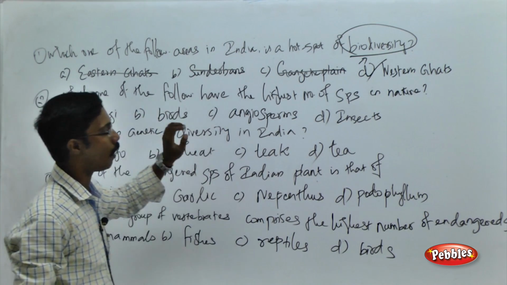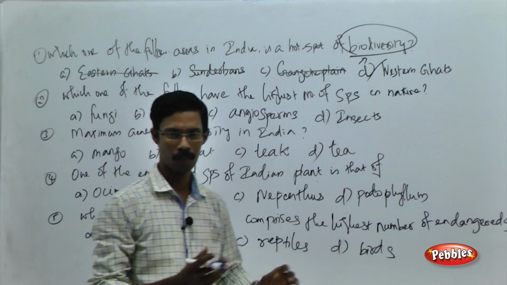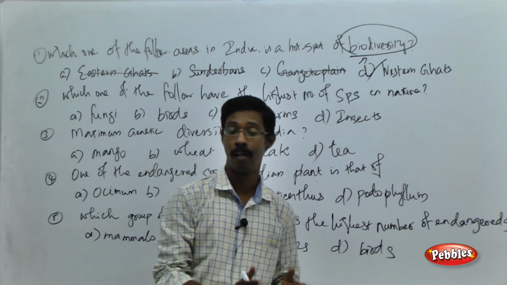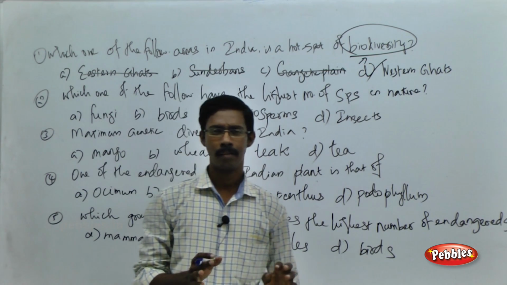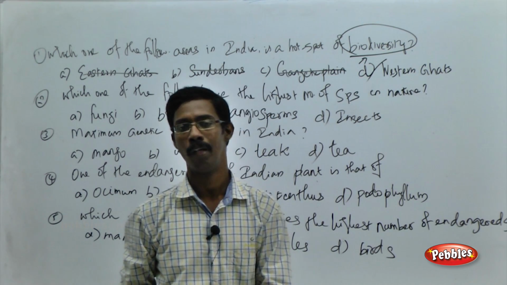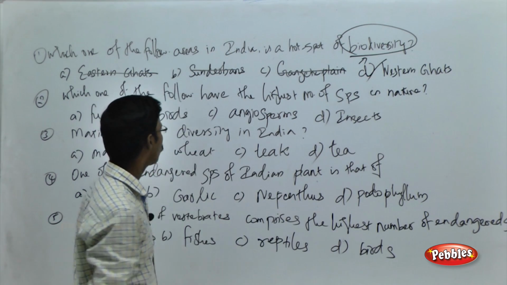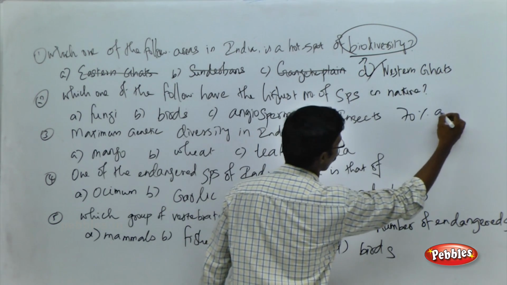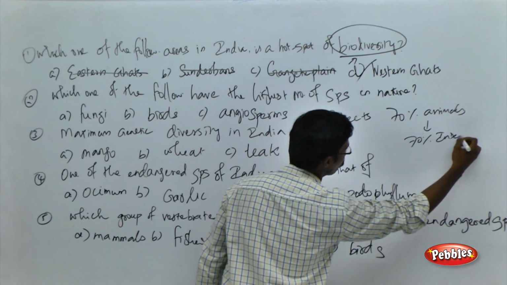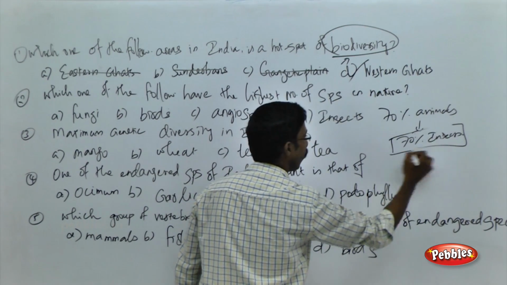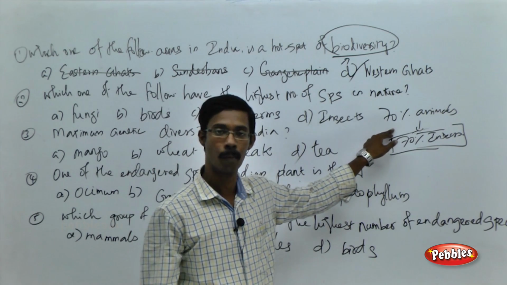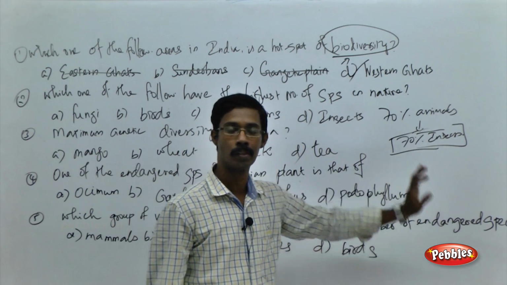Which one of the following has the highest number of species in nature? As I told you in the previous section, number of species that has been recorded till today. 70% of the entire biological diversity belongs to animals and around 22% belongs to plants. Among the 70% animals, 70% of them are insects. This is the point you have to remember. In the 100% of the entire biological diversity, animals are dominating: 70% of them animals. Among the animals, 70% are insects.